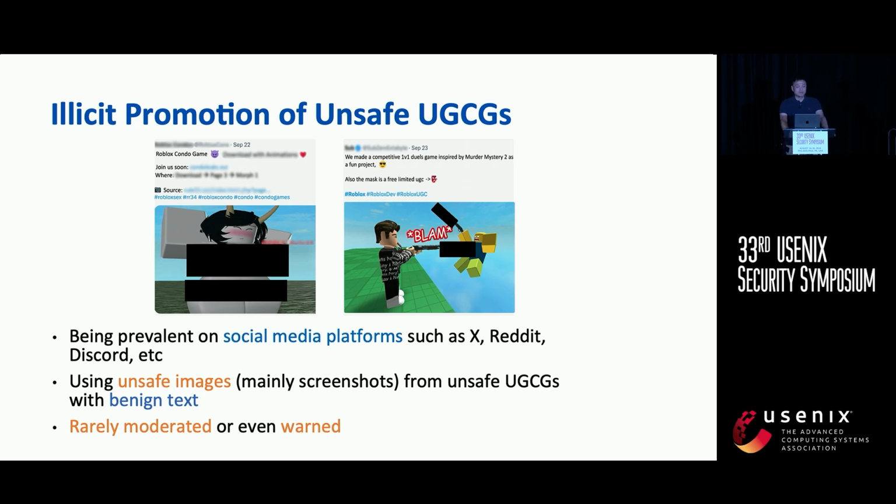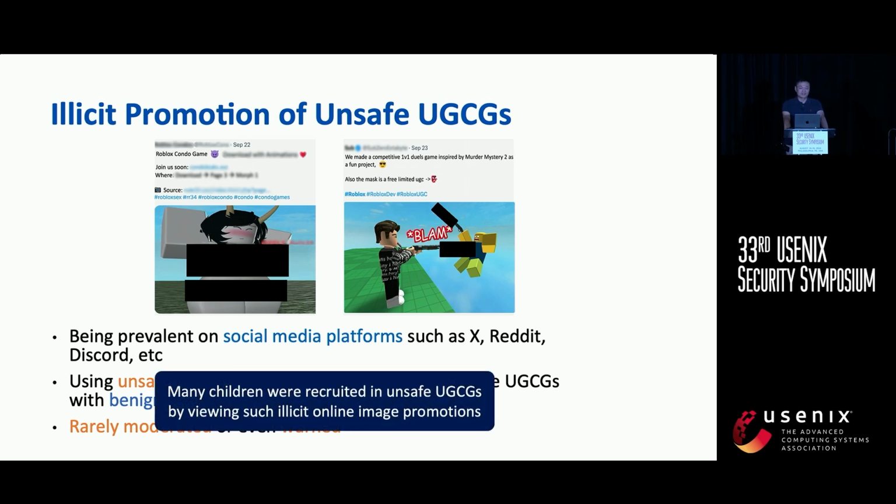The problem here is that these images are not moderated, such as being blurred out or warned by the platform, as other sensitive images are. And unfortunately, by reading many discussions and stories online, we have confirmed that many children were recruited into such games by these kinds of promotions.